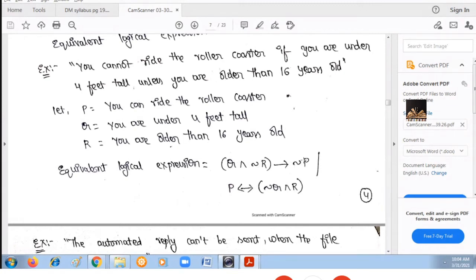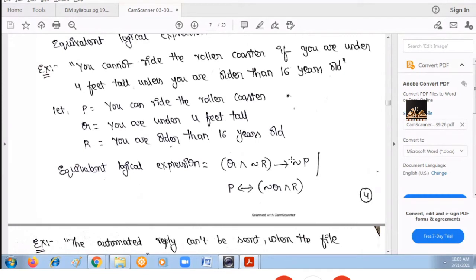You can ride the roller coaster means it is P. You cannot ride the roller coaster means it is negation P. So if your height is less than 4 feet and your age is also not greater than 16 years, then you cannot ride the roller coaster. That is one way of writing the expression.